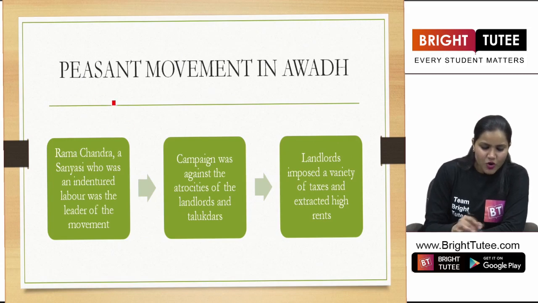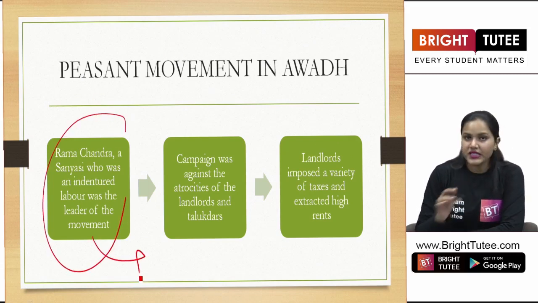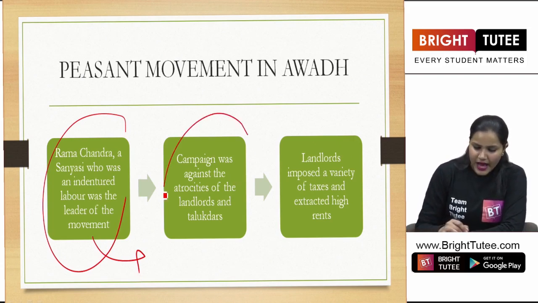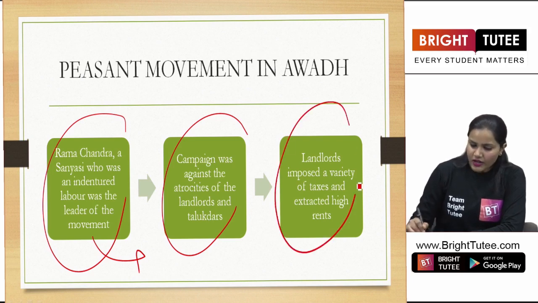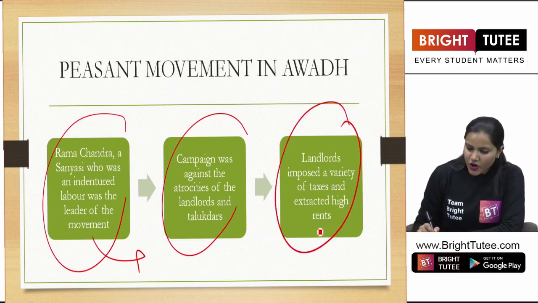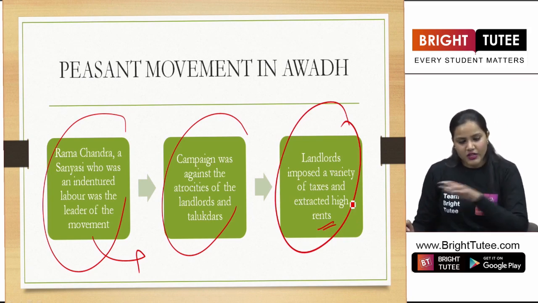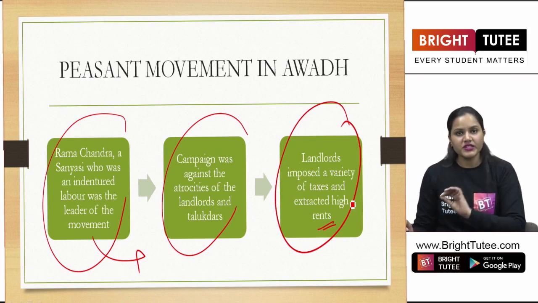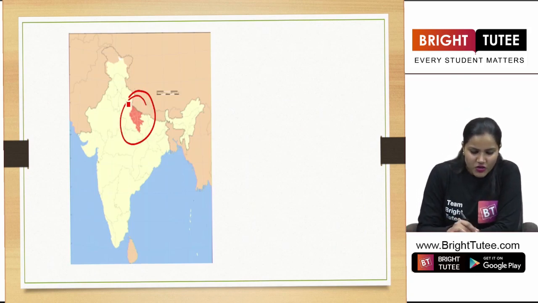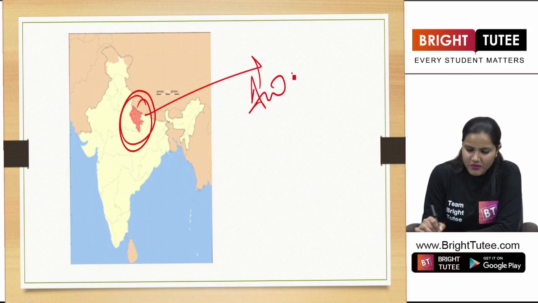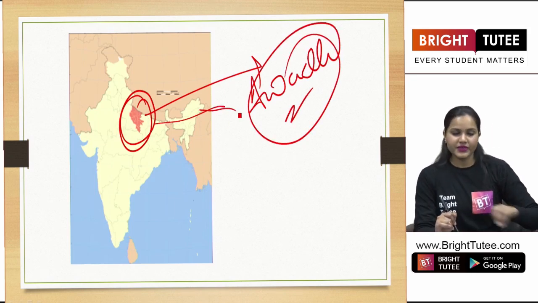So Ramchandra, who was a sannyasi, also an indentured labor, was the leader of the movement. The campaign was against the atrocities of talukdars and landlords. The landlords imposed a variety of taxes and extracted high rents from these peasants. So you have to remember these 3 points. When we are talking about the region of Awadh, as you can see in the map, students, the colored part here shows the Awadh region.